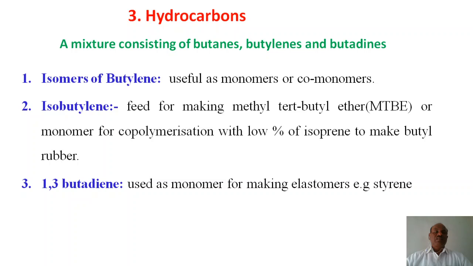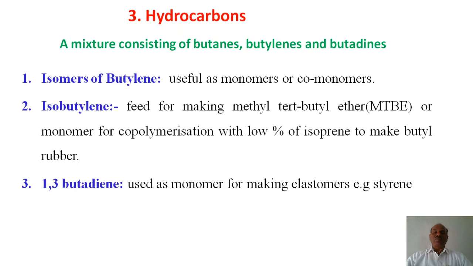Another, the third, is the hydrocarbons. The mixture consists of butane, butylene, and butadiene. These are also present. A number of these butylenes are used as monomers as well as co-monomers. Isobutylene is fed to make methyl tertiary butyl ether, and as a monomer for copolymerization with a low percentage of isoprene to make butyl rubber.